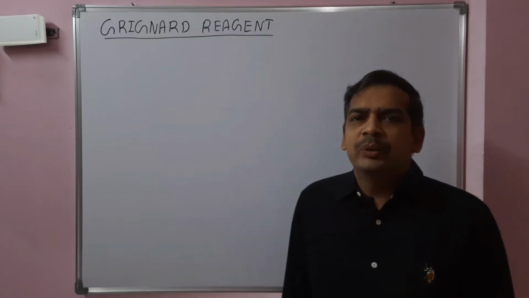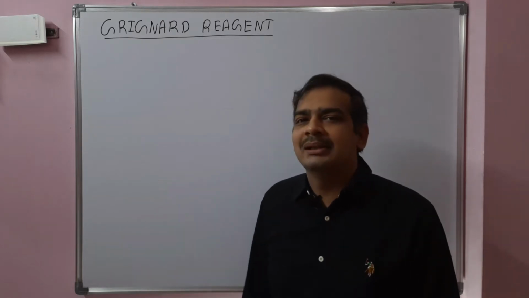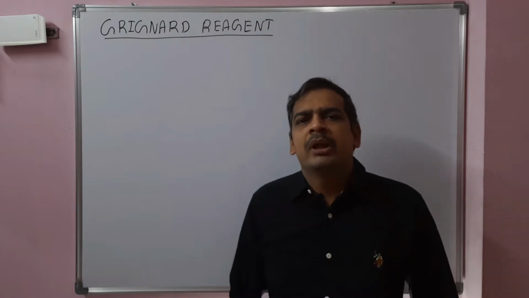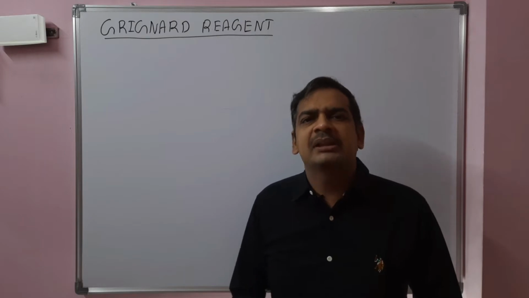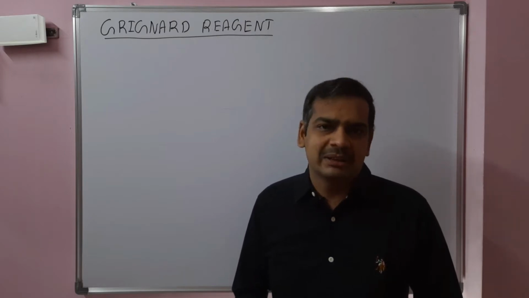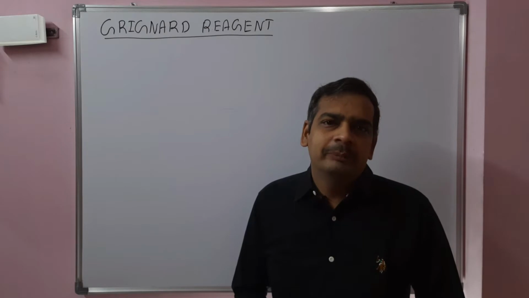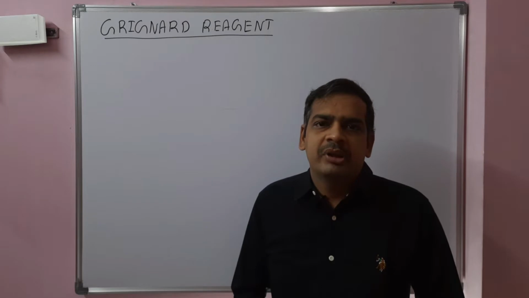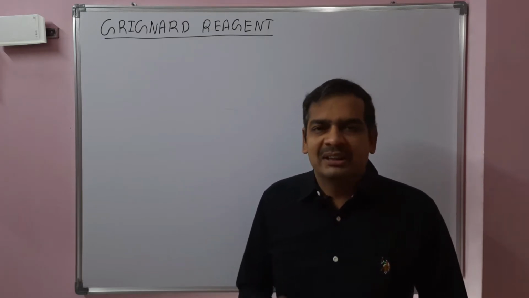In continuation to halogen containing compounds, next topic: Grignard reagent. Today we will discuss what a Grignard reagent is, how it can be prepared, and what the applications of the Grignard reagent are. The main applications are that a Grignard reagent acts as a nucleophile and also acts as a base. We will discuss when it acts as a nucleophile and when it acts as a base.